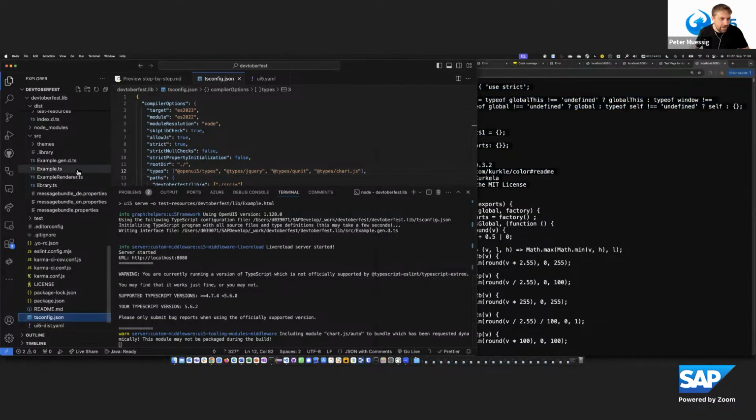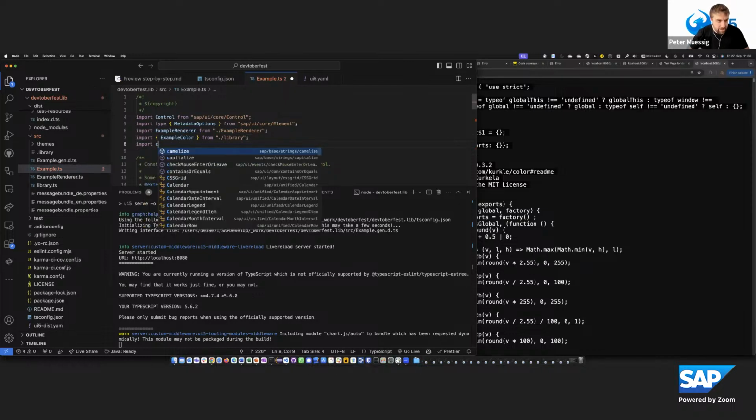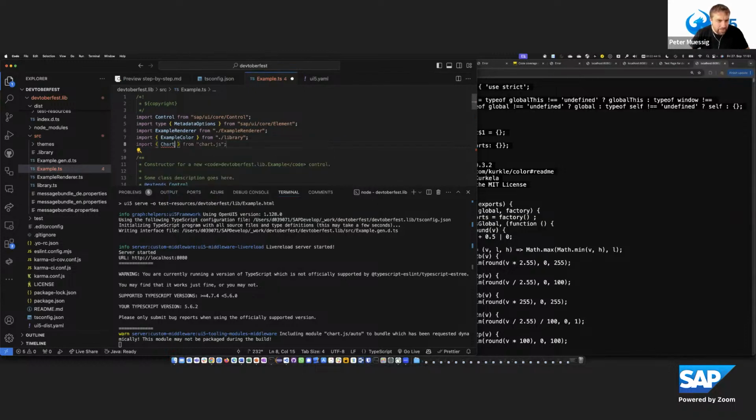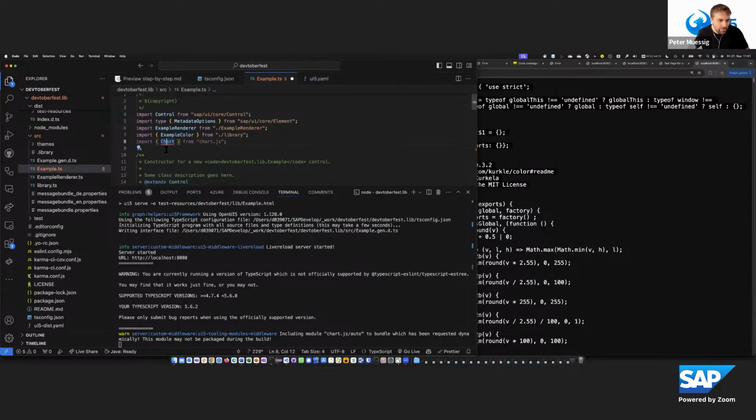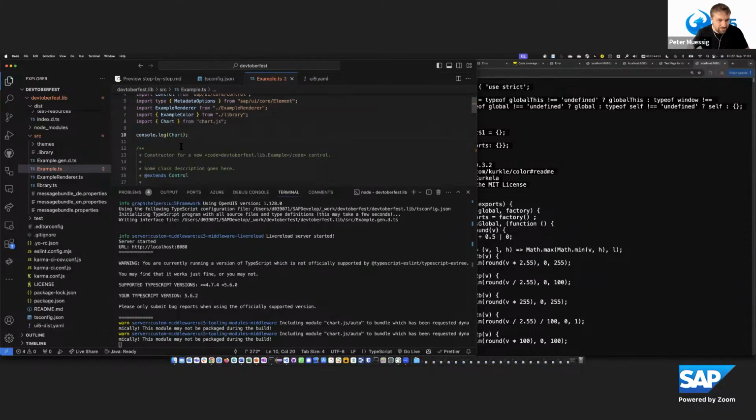And looking into the example TS, if I would now import the chart.js, then I can just write it like that: import chart from chart.js. So this one here. And more I don't need to do. So I can now also say console log chart.